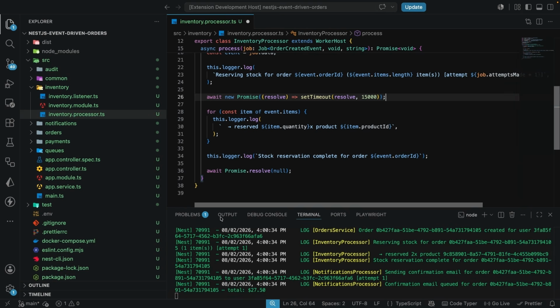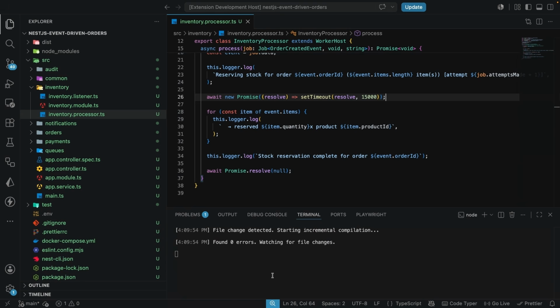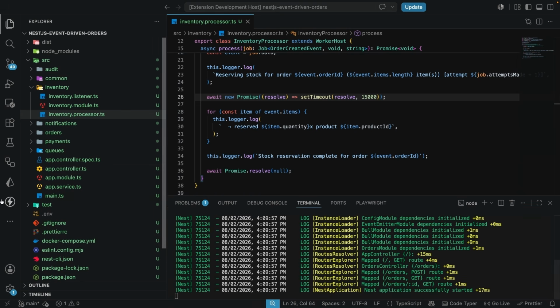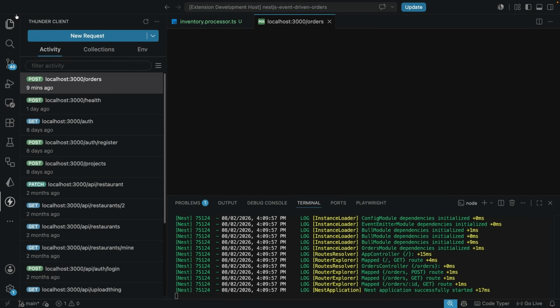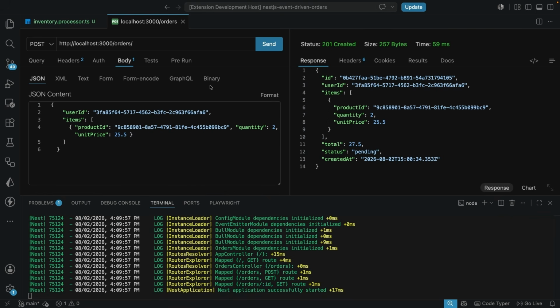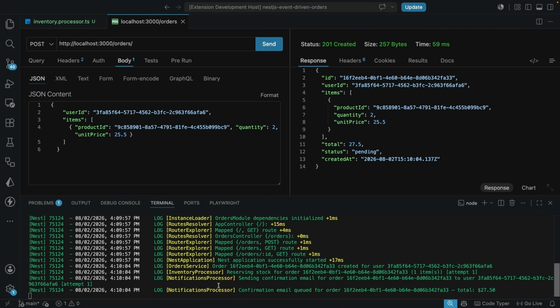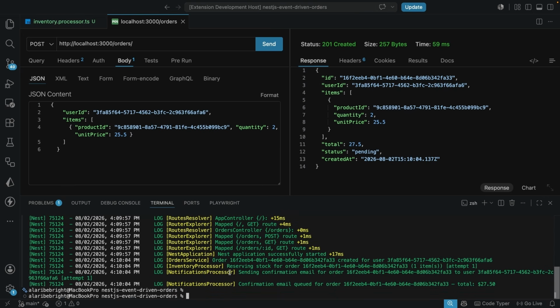Now I'm going to give this a save. We are not going to see anything here because this is always triggered whenever we create an order. So let's try to create one order here. I'm going to give this a send, and you're going to see the notifications provider, and I'm currently waiting for the inventory provider, as you can see here, and then I'm going to quickly stop this. So we saw the inventory provider processor instantly, but then it was in that delay. The notifications provider processor is complete.